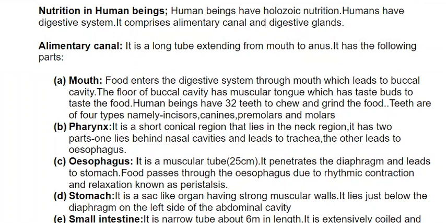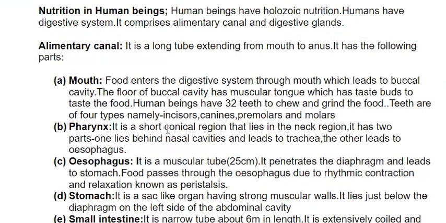First, mouth. Food enters the digestive system through the mouth, which leads to the buccal cavity. The floor of the buccal cavity has a muscular tongue, which has taste buds to taste the food. And human beings have 32 teeth to chew and grind the food. Teeth are of 4 types, namely incisors, canines, premolars, and molars. These are cutting teeth, biting teeth, and grinding teeth, you can say premolars and molars.